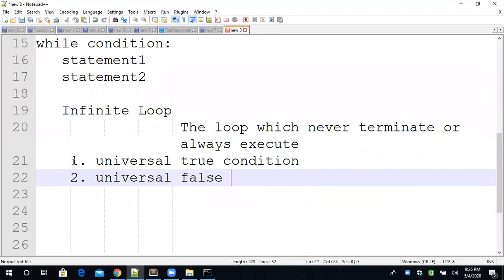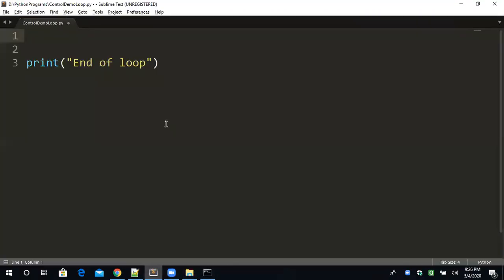Universal false condition. All right, universal conditions are those conditions which are always true, which will never be false in any situation, in any circumstances. A condition which is always true is called the universal true. A condition which is always false is the universal false. Now how to check the universal true and false condition? No problem, I have the provision for that.